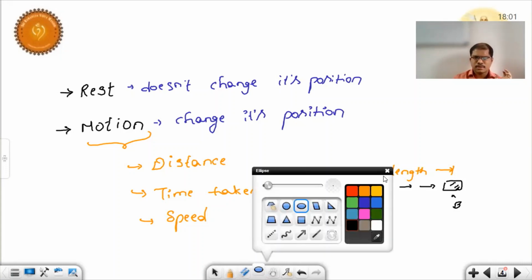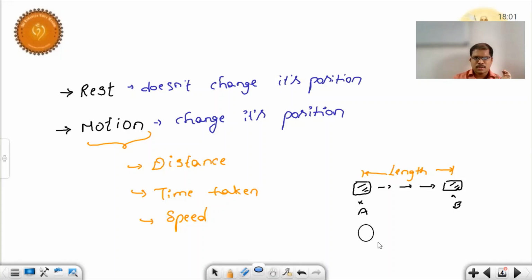Let us take an example. Just consider there is a ball, and this ball is now moving from point A to point B. The body is changing its position from point A to point B, but within some time interval.